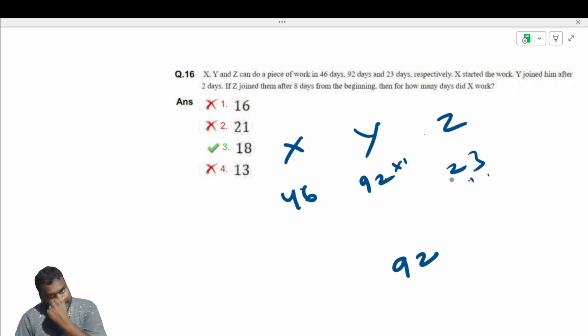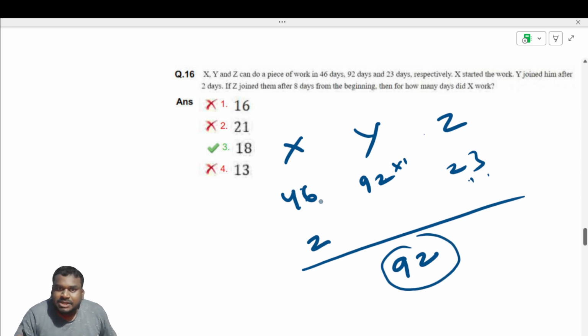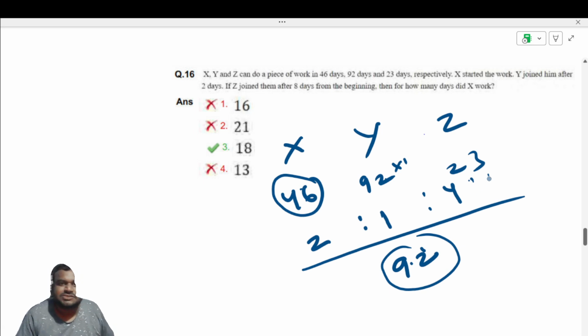So you got the LCM. Now you divide it by each number: 92 by 46 is 2, 92 by 92 is 1, and 92 by 23 is 4. So you got the efficiencies for X, Y, Z.